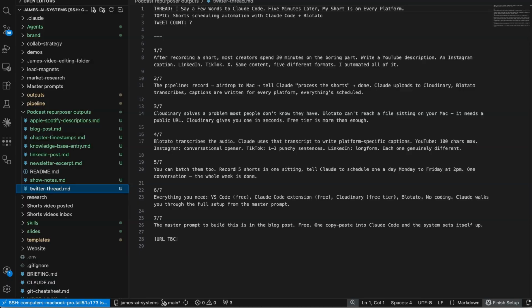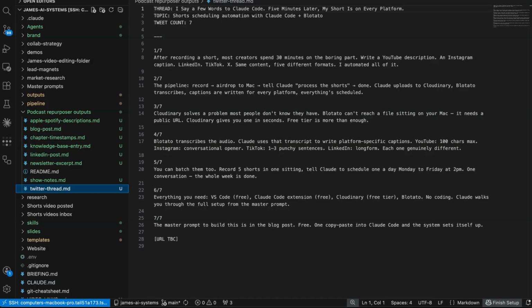If you want to get this set up and running for yourself in your own workspace, I've put together a master prompt that will go into the blog post and then one copy and paste into Claude Code, and it will build the entire system for you, the skill file, the output folder, and everything. There are a couple of things that you'll want to fill in first. There's a couple of bits that need customizing, so you need to put in some information about your brand voice and your business, and then that's it. Everything else is ready to run. And once it's built, you just say repurpose this podcast episode and paste your transcript, and Claude will handle the rest.